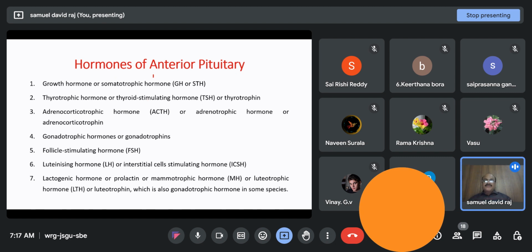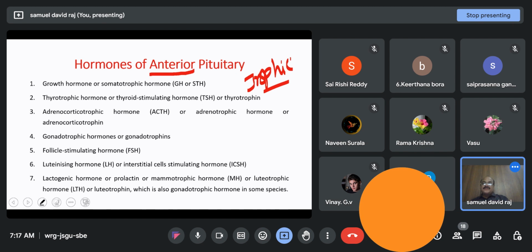Coming to the hormones of the pituitary, we can divide them into two types: hormones of the anterior pituitary and hormones of the posterior pituitary. The anterior pituitary releases seven types of hormones. Actually, there are six types, and these are called trophic hormones.